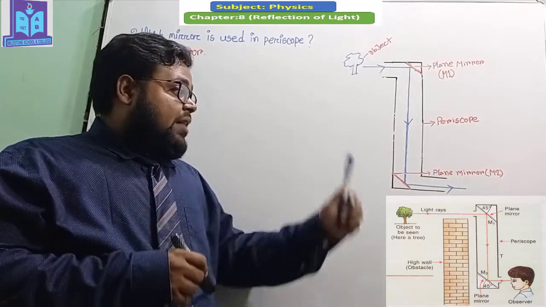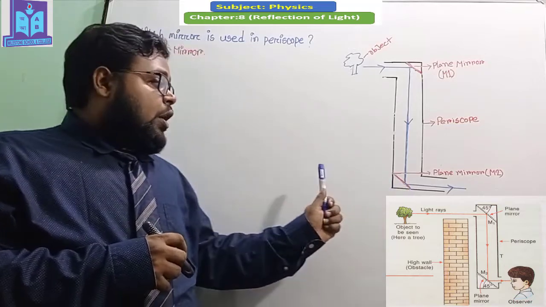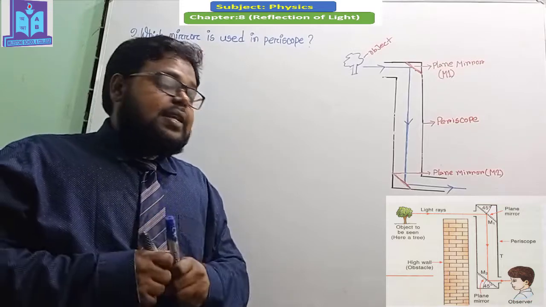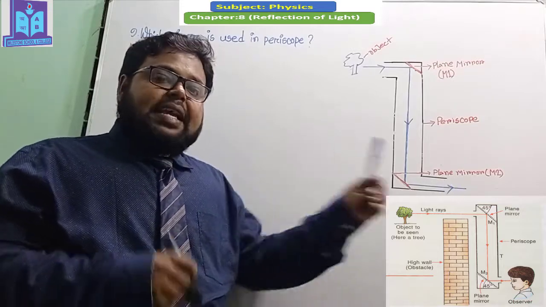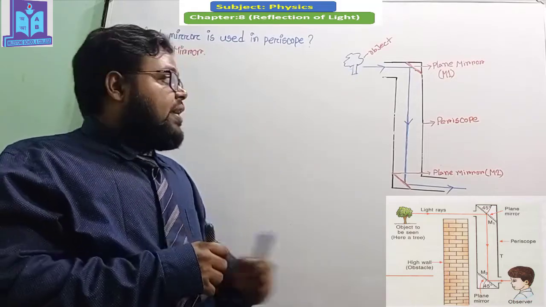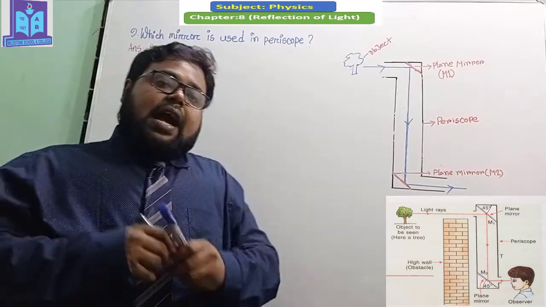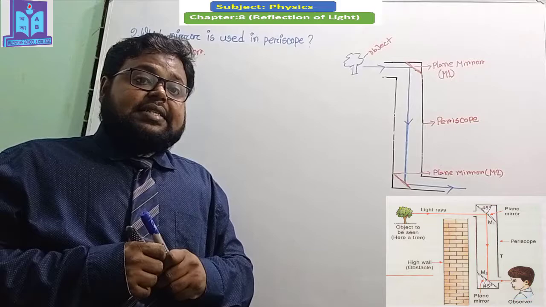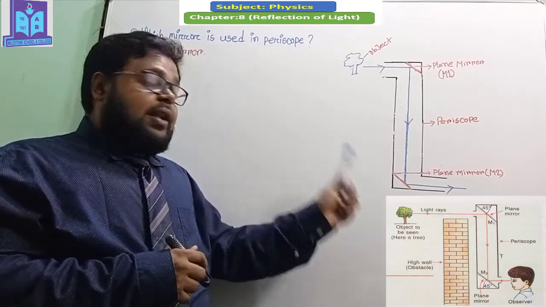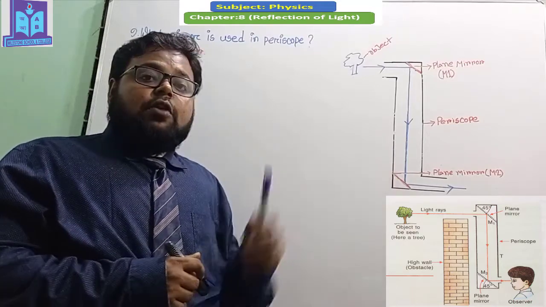After that, the reflected ray from the M2 mirror will pass through the periscope, and the person standing outside the periscope can easily see the object situated in front of the periscope. I hope all the students understand why two plane mirrors are placed parallel and at a 45-degree angle with respect to the periscope.